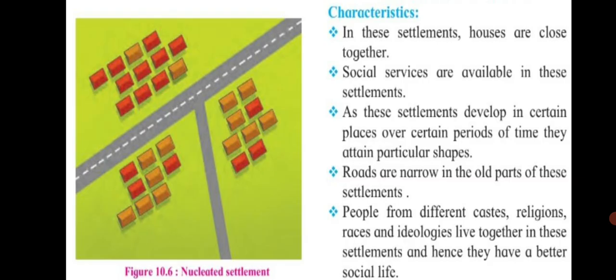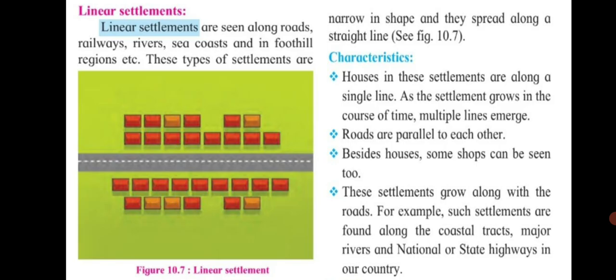Next, we shall see about linear settlements. Linear settlements are seen along roads, railways, rivers, seacoast, and in foothill regions, etc. These type of settlements are narrow in shape and they spread along a straight line. So what makes linear settlements different from the other settlements? That these types of settlements are mostly seen in a straight line spreading along a roadside.